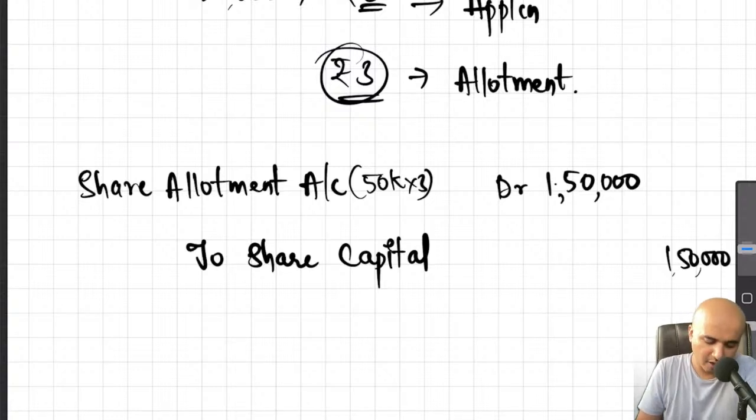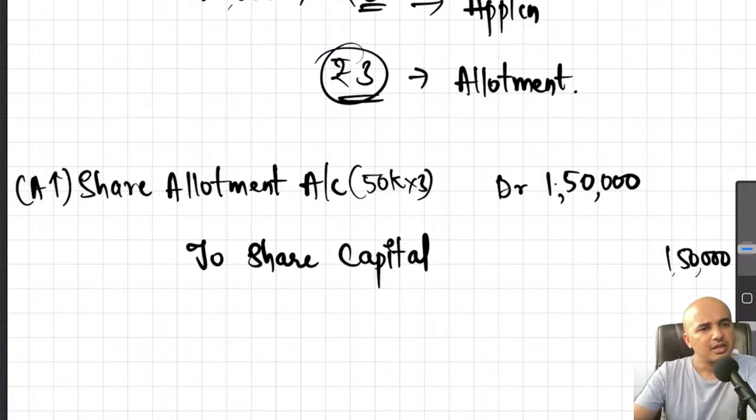So what is share allotment now? For us, it is an asset. Why? We have asked them to make the payment. They have not yet made the payment. Until they make the payment towards this, it will be our asset. The moment they make the payment towards allotment, this asset will become 0. Then we will credit it. Right now, this is our asset.